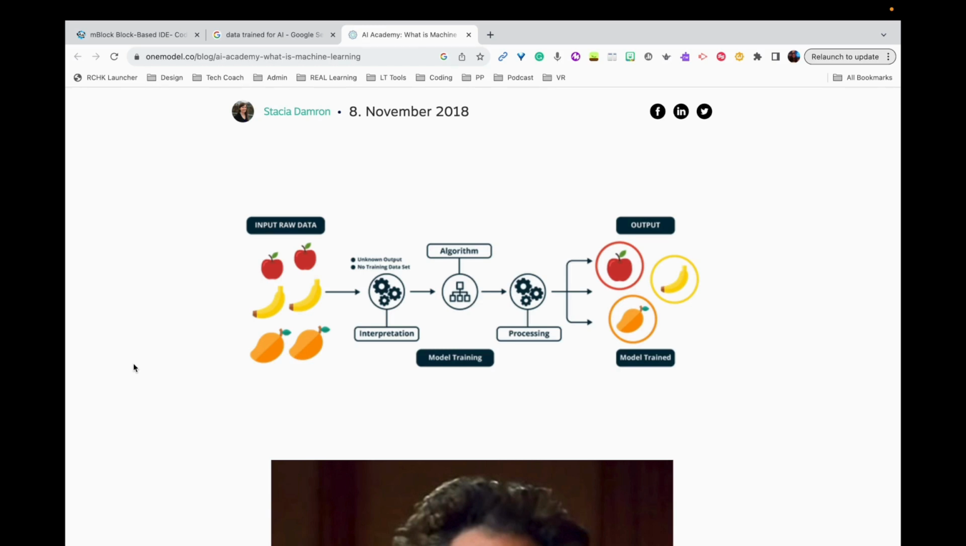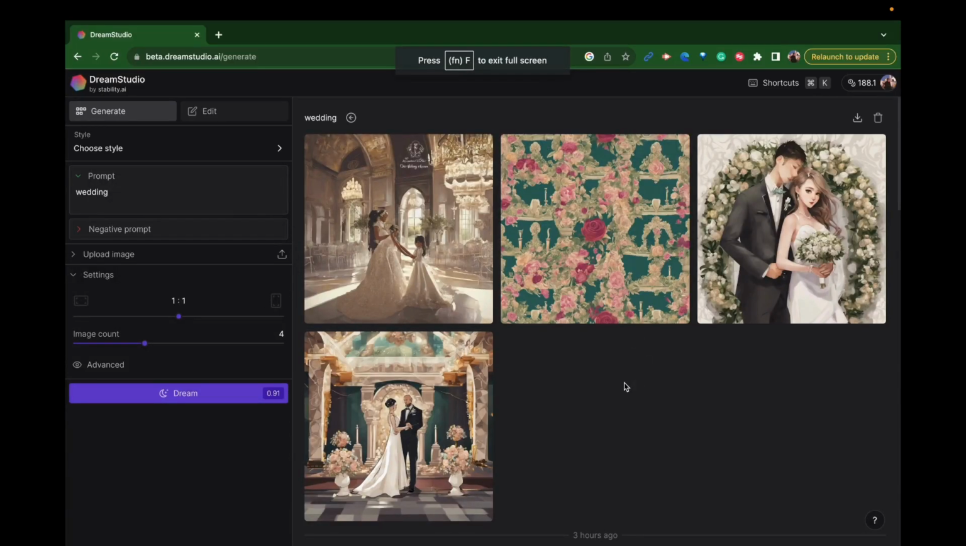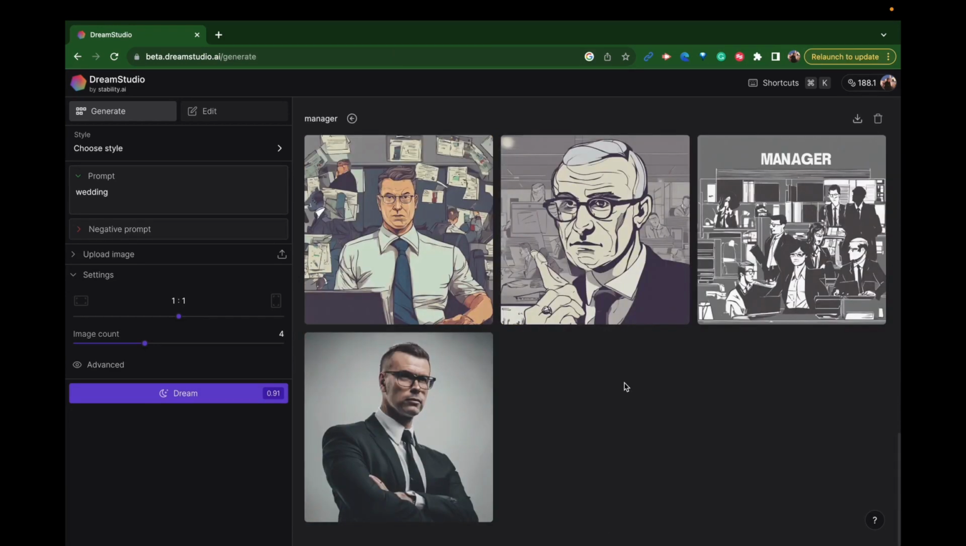Talking about this, I did a little experiment quickly right before this video, and I want to show you. First is Dream Studio. Dream Studio is run by Stable Diffusion. I put in one keyword to ask it to generate a picture, which is "manager". This is the first round of managers I got. You can see 3 out of 4 of those pictures are men, as well as white men.